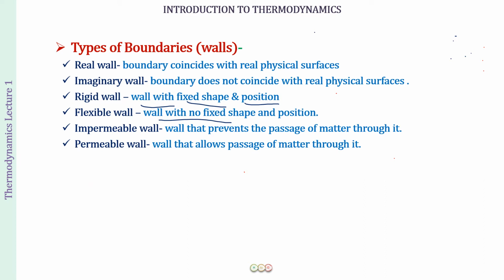The next we have is impermeable wall and permeable wall. So an impermeable wall is going to be that which prevents the passage of matter through it, whereas a permeable wall is going to allow the passage of matter through it.